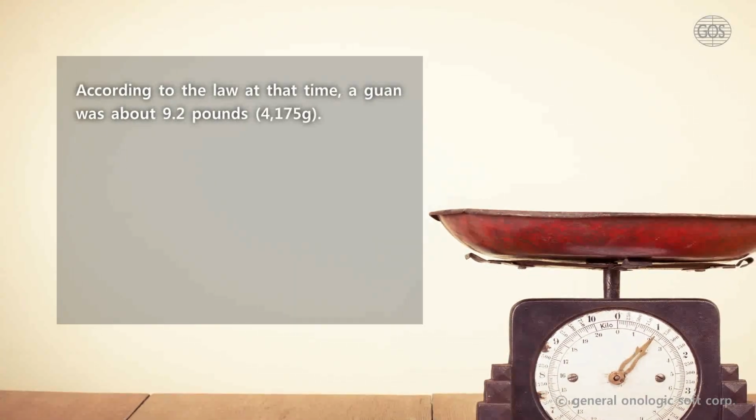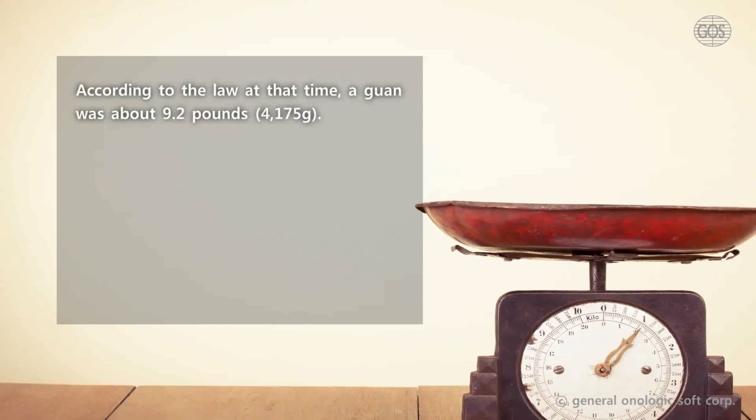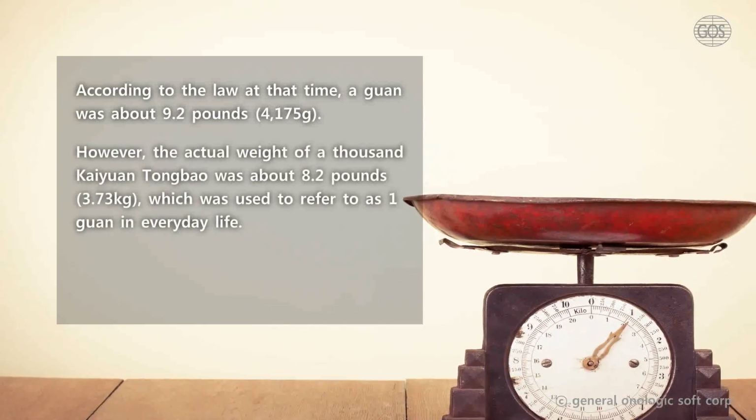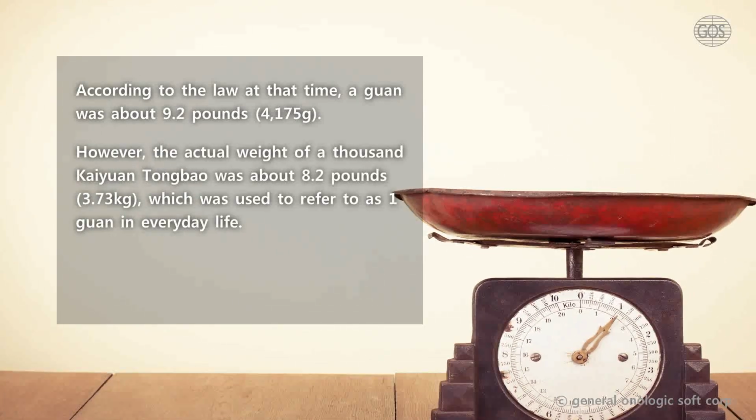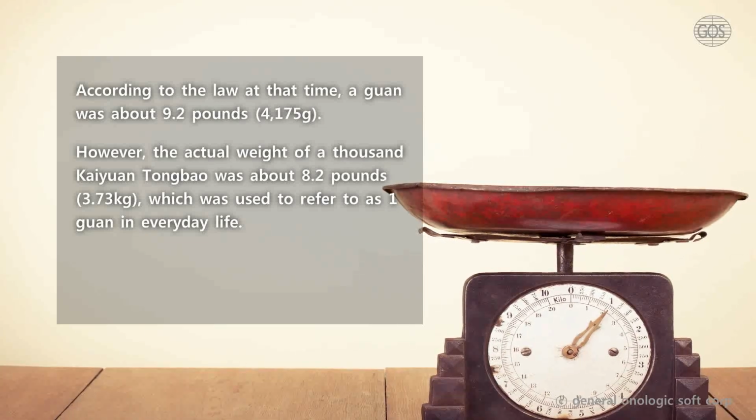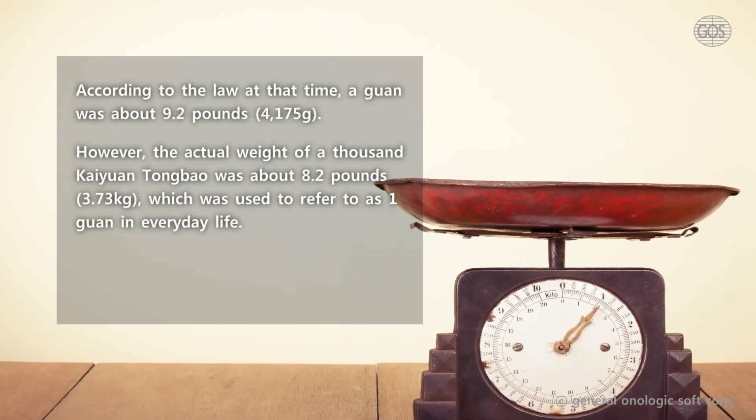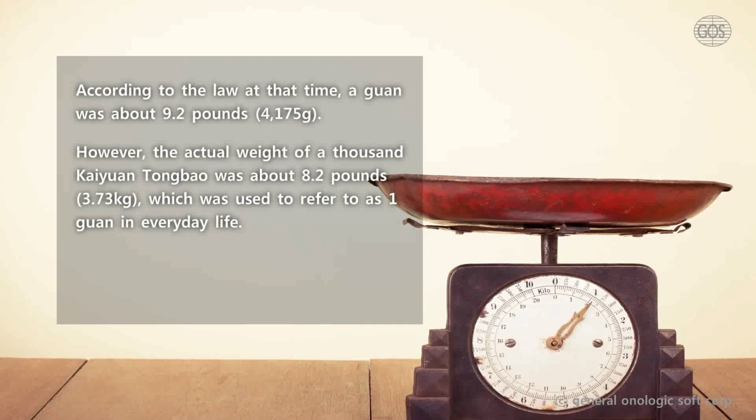According to the law at that time, a guan was about 9.2 pounds. However, the actual weight of 1,000 kaiyuan tongbao was about 8.2 pounds, which was used to refer to as 1 guan in everyday life.